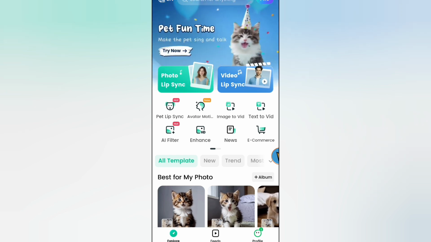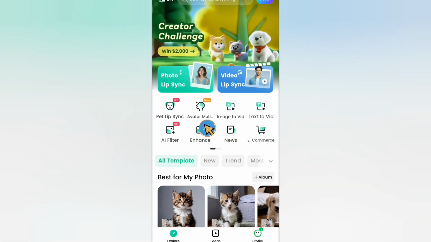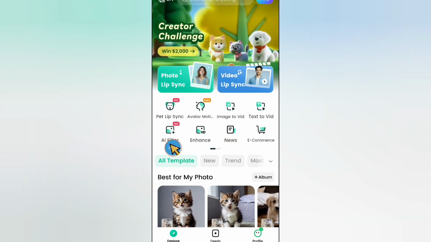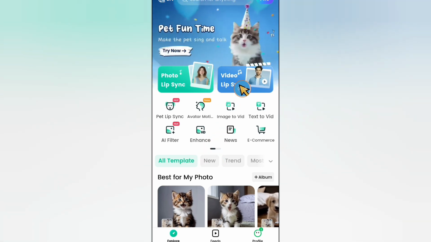So the one that we want to utilize is this. There are so many things you can do, like pet links, lip sync, avatar motion, image to video, text to video, AI filter, enhance, a lot of them here. The one we are interested in is video to lip sync, so we're gonna click there. I'm using my mobile.